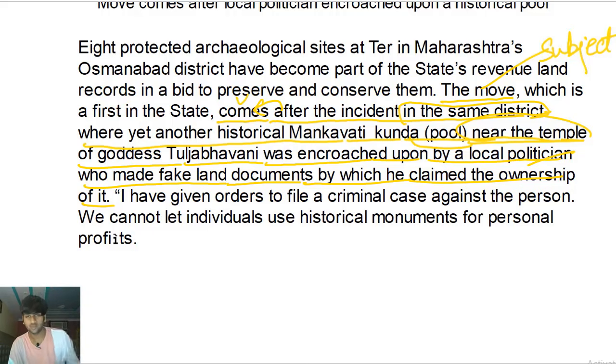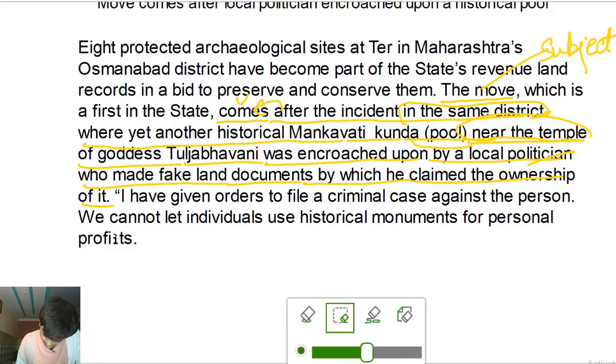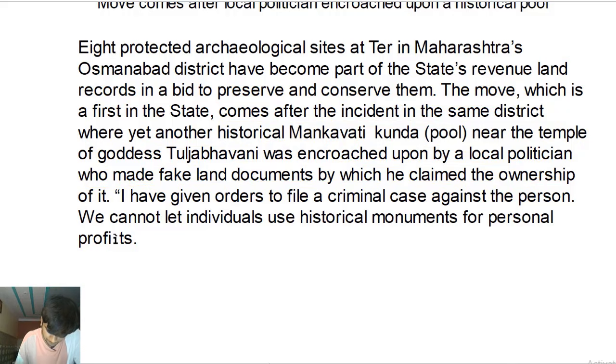Okay, so this is why this move came. This is why somebody made this move. Okay, because a politician in that district made fake documents and encroached the property and claimed the ownership of it. Okay, so this is a complex sentence. It has a lot of dependent clauses, right? Adjective clauses and adverb clauses in it, right? So this is a complex sentence. Okay. Next sentence. All right.